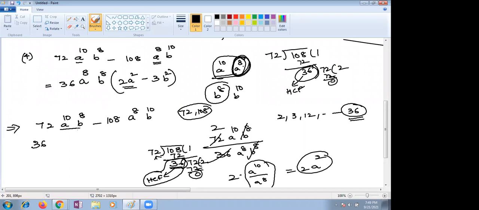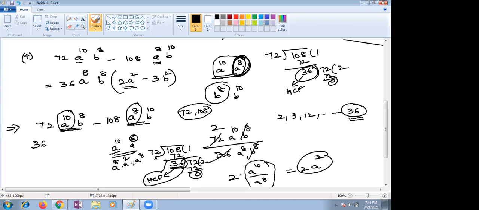Now you go with these two terms. These are variable terms. You see, Abhinav, first the coefficient, a terms. You need to see a terms. So what are a terms? Here you are getting a power 10 and a power 8. So both the terms, which is common? Ma'am, a power 8. 8 is common. A power 10 can be written as a power 8 into a square.